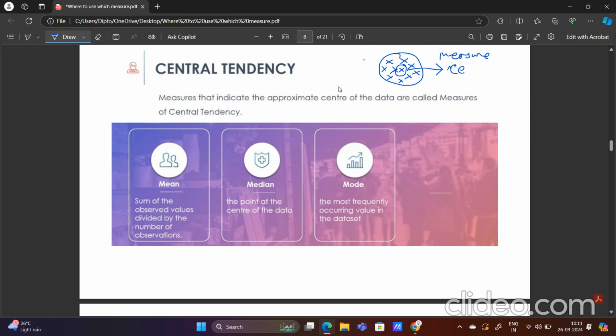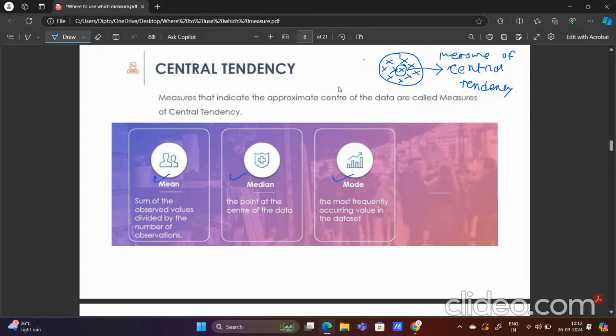That value can be the mean, the median, or the mode. Now, which one should we use on which type of data? That is the important question we have to answer.